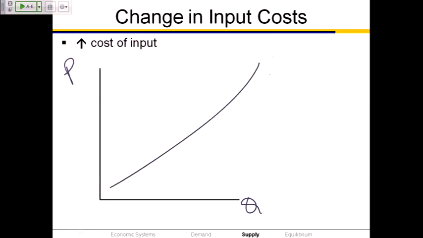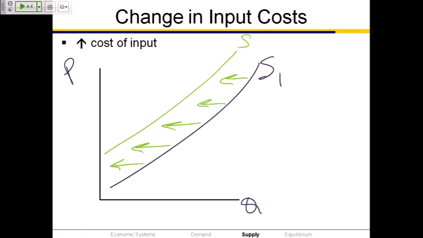Draw yourself an initial supply curve, upward sloping, label it S1. If there's an increase in input costs, then at every possible price of the output, that is at every possible price you can resell that ticket for, there's a lower quantity supplied. The entire supply curve shifts to the left, supply curve S2. We call that a decrease in supply. The supply curve has decreased.